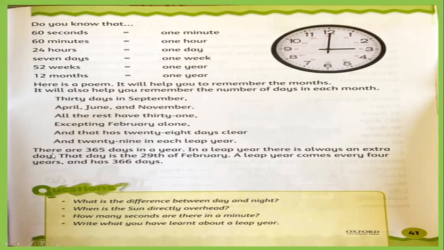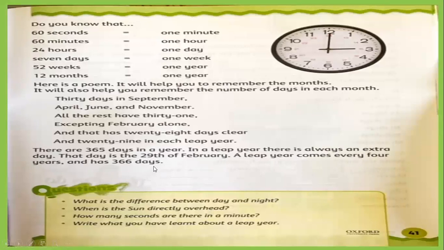Let's read here. There are 365 days in a year. In a leap year, there is always an extra day. Understand what is the difference between a normal year and a leap year? Leap year, always an extra day. That day is the 29th of February. A leap year comes every 4 years and has 366 days.